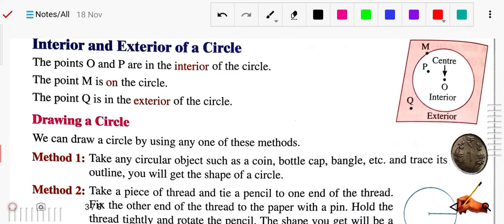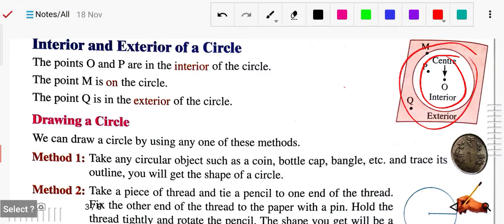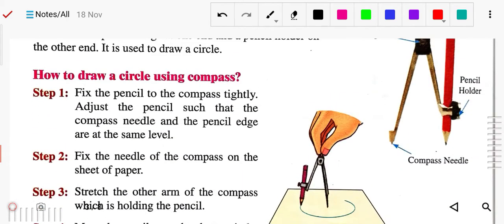Now some interior and exterior of a circle. So interior and exterior of a circle means which is inside the circle is called interior, which is outside of the circle is called exterior. Okay, so how to draw any circle? So first of all you should have the compass. You know this compass. In compass, on one side there is a metal tip, the compass needle, and on the other side there is a pencil holder.